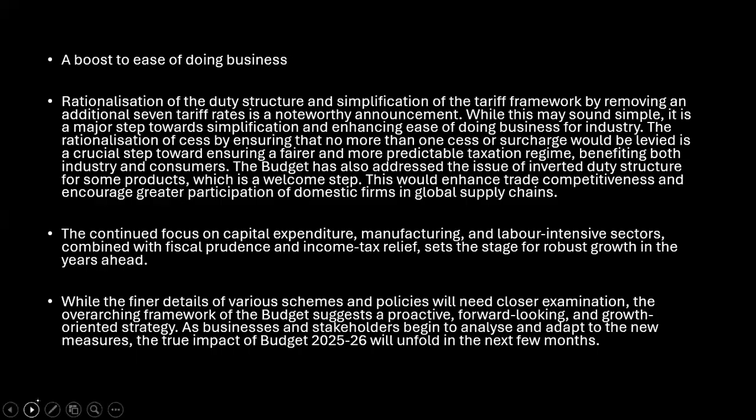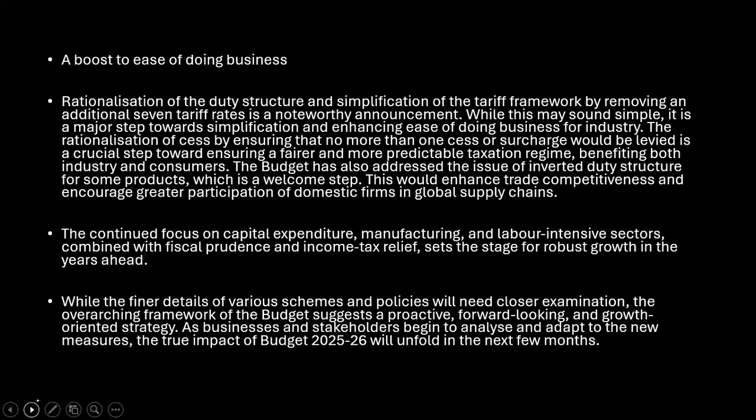And the last thing that we need to understand is the boost to ease of doing business. It is very, very important that anybody who wants to invest in our country finds it easy to do business. So we're also trying to boost the way business is conducted in a proper manner. How are we trying to do that? The budget simplifies the tariff structure by removing 7 tariff rates. We have a lot of tariff rates and we are trying to reduce them.